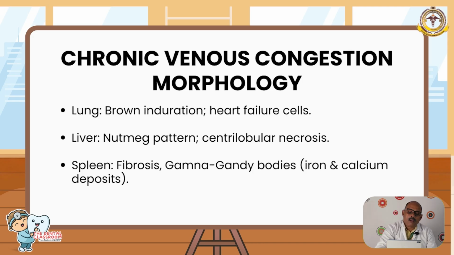You have yellow-tan areas and reddish-brown petechiae-type points, which are areas of necrosis. This is a microscopic image where you have the liver hepatocyte cords on the periphery and a central area of necrosis where you cannot make out the hepatocyte cords.